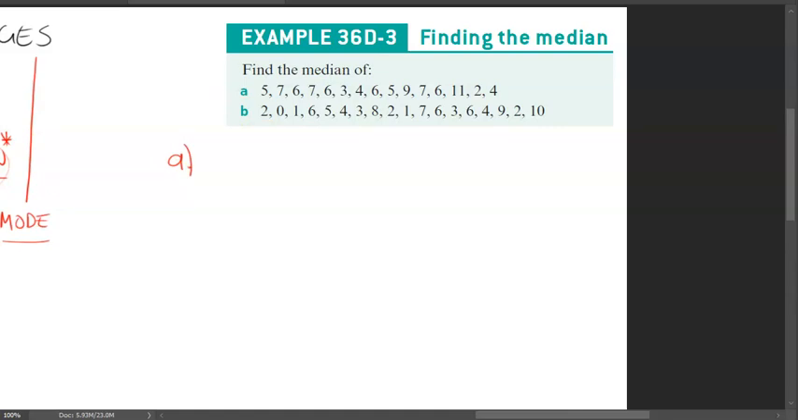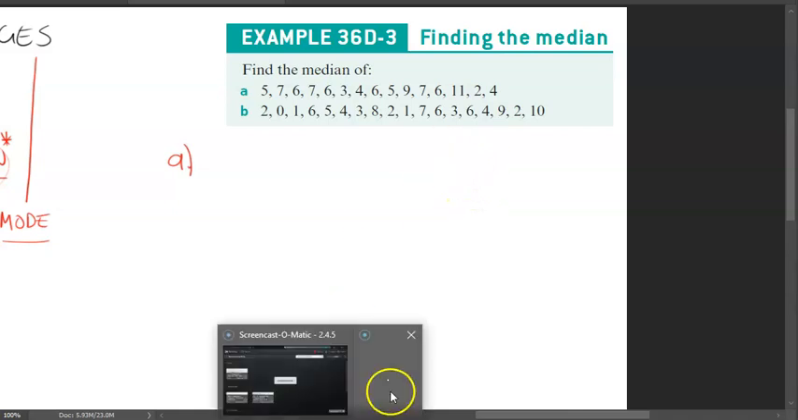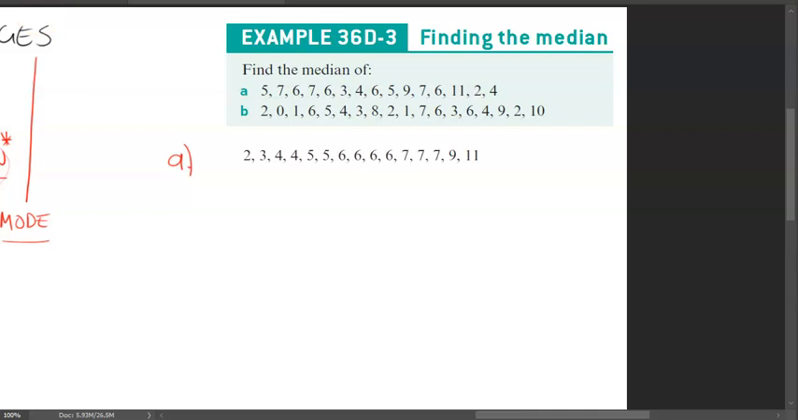We're going to find the median of A. Now, you'll notice that these numbers are not in order. So we're going to go ahead and put them in order from smallest to largest. Give me 2 seconds, guys. Way to go, software editing magic voodoo. Here are the ordered numbers for example A.